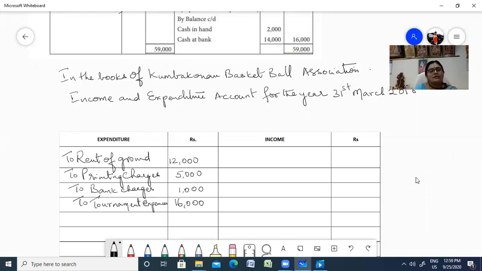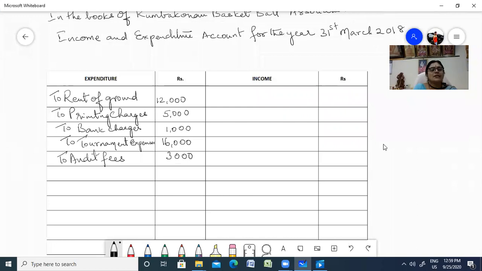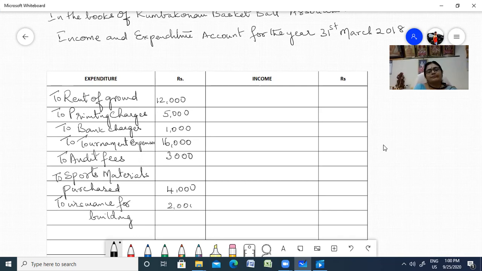Then to audit fees, 3,000. To sports materials purchased, 4,000. To insurance for building, 2,000. Now we have completed the expenditure.